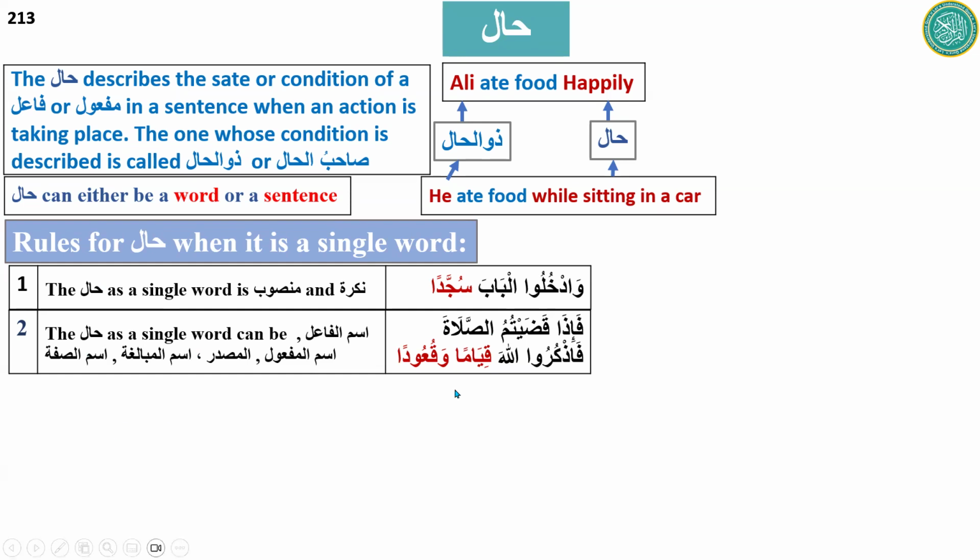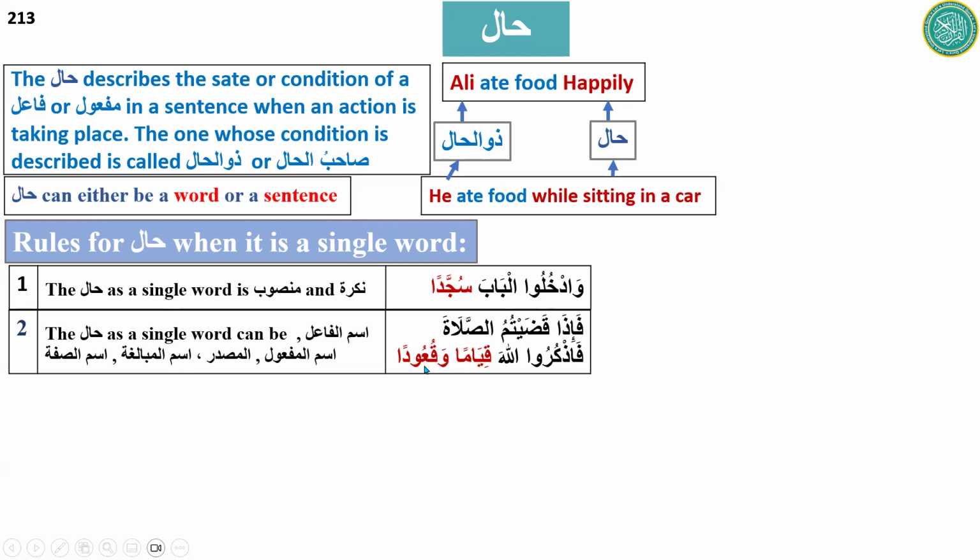The next example is: فَإِذَا قَضَيْتُمُ الصَّلَاةَ فَاذْكُرُوا اللَّهَ قِيَامًا وَقُعُودًا. When you all complete the prayer, then remember Allah standing and sitting.